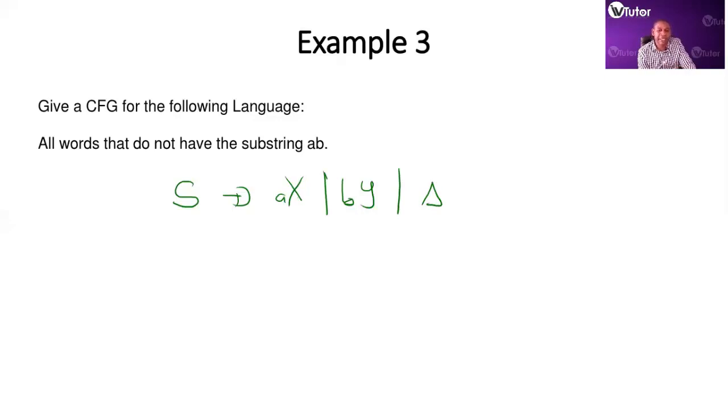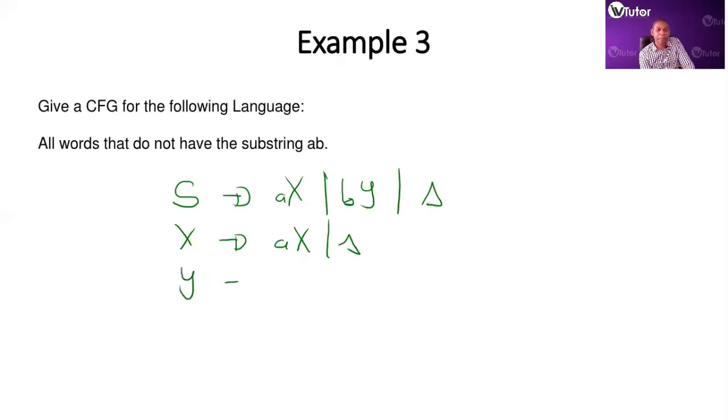Now let's define X. As long as you have X, X cannot be B. X can go to AX, X cannot go to anything other than an A. So AX or null, right? That means you can terminate X as well.